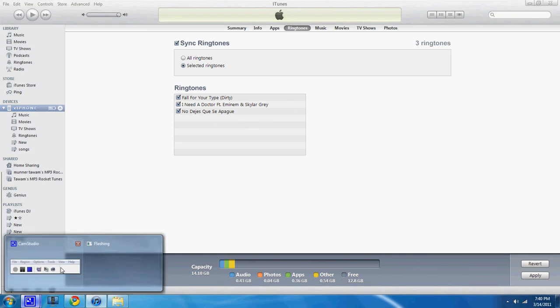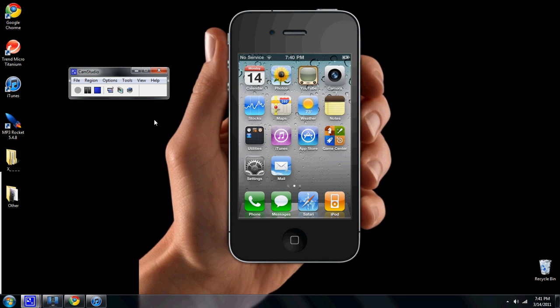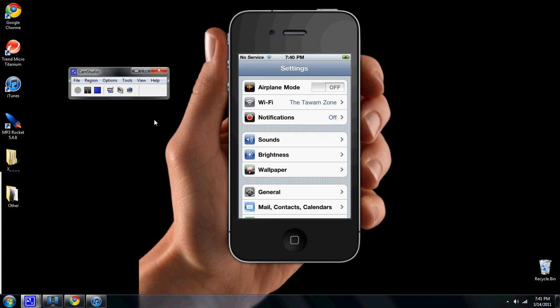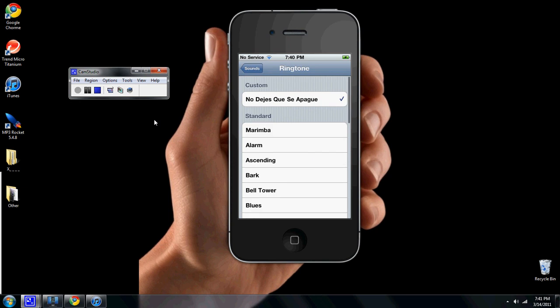So just do that, and I'll be back in a second. Alright, so when you're done syncing your iPhone, go to Settings and go to Sounds, go to Ringtones, and you see it on the top. It says Custom.